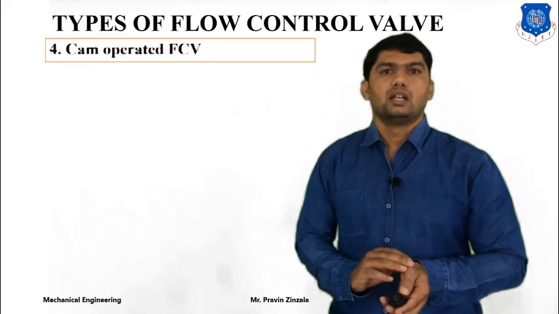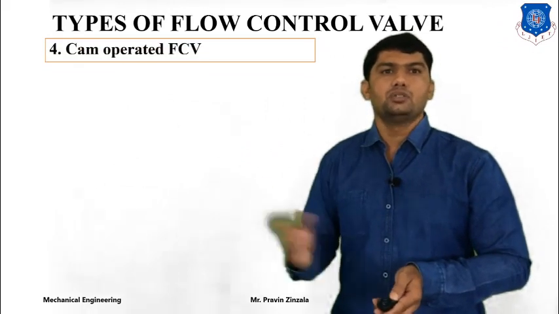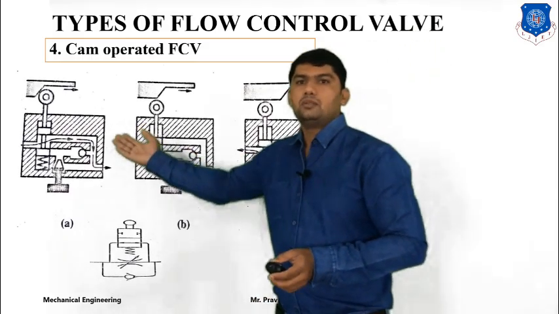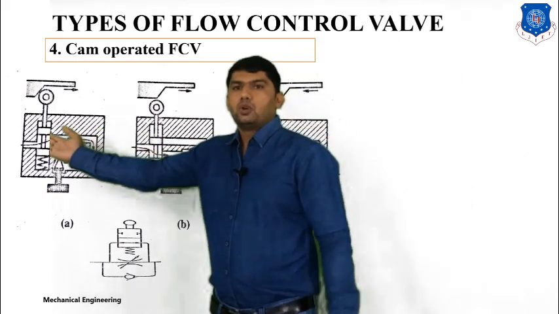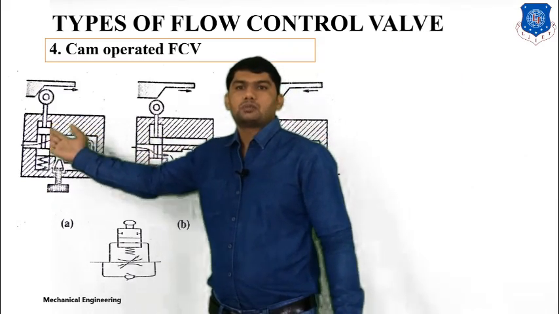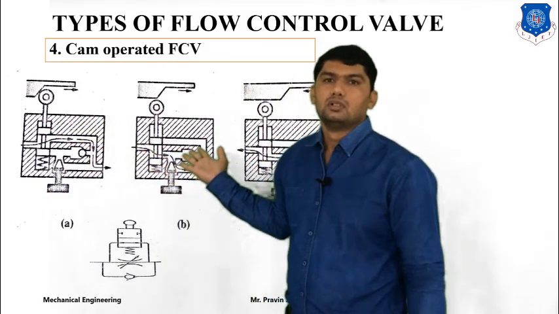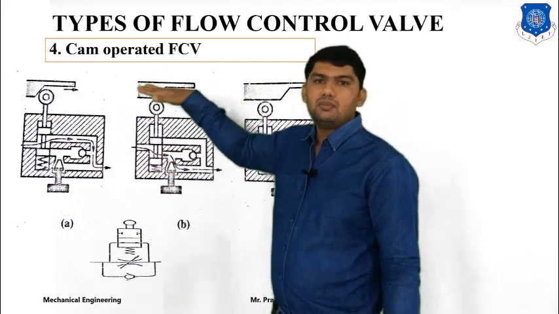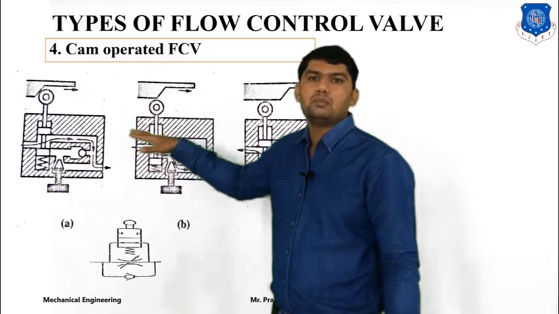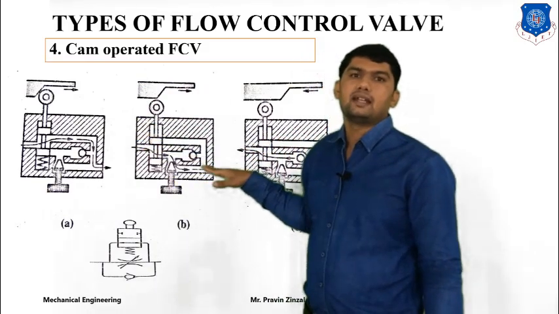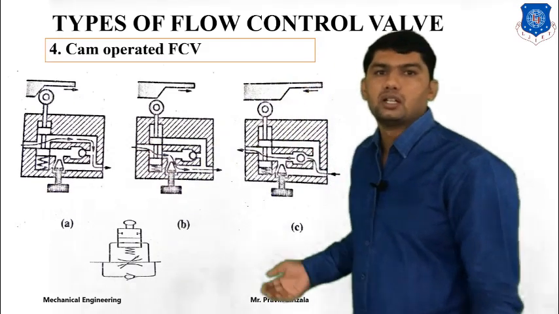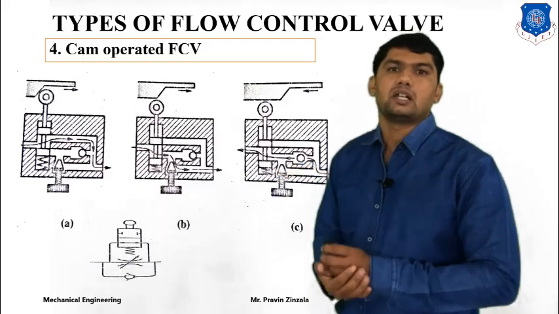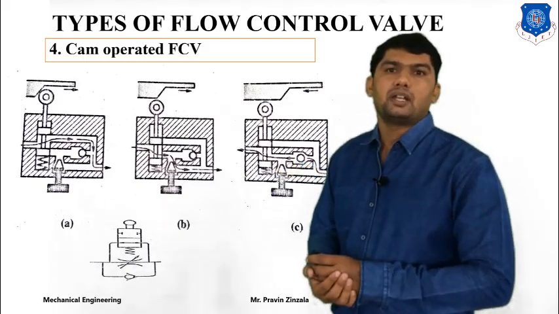The fourth flow control valve is the cam operated flow control valve. It is generally used in automation for automatic operation of valves. Here is the diagram. In the first diagram, port A is connected to the inlet, so fluid passes from the pump to our system. Whenever the cam or follower mechanism passes, it compresses the system and flow passes through our restricted area. During the return motion, it easily gives reverse free flow due to the mechanism of this check valve. So it's called cam operated flow control valve.